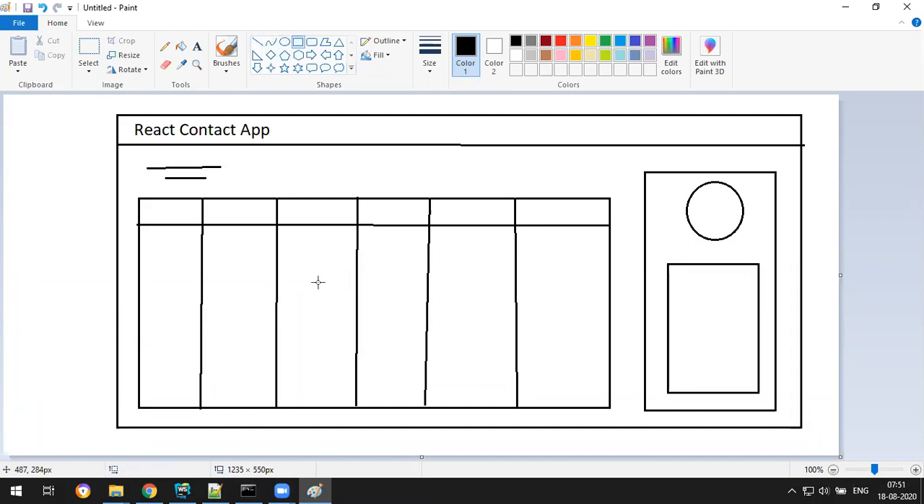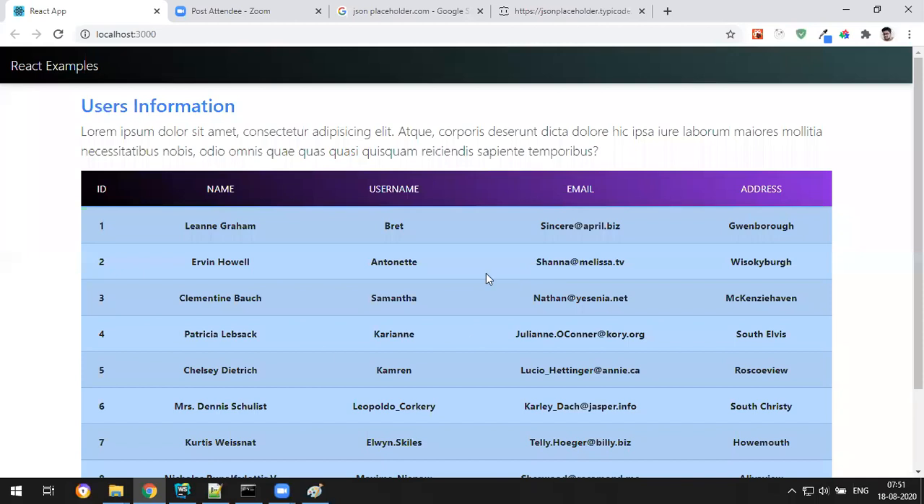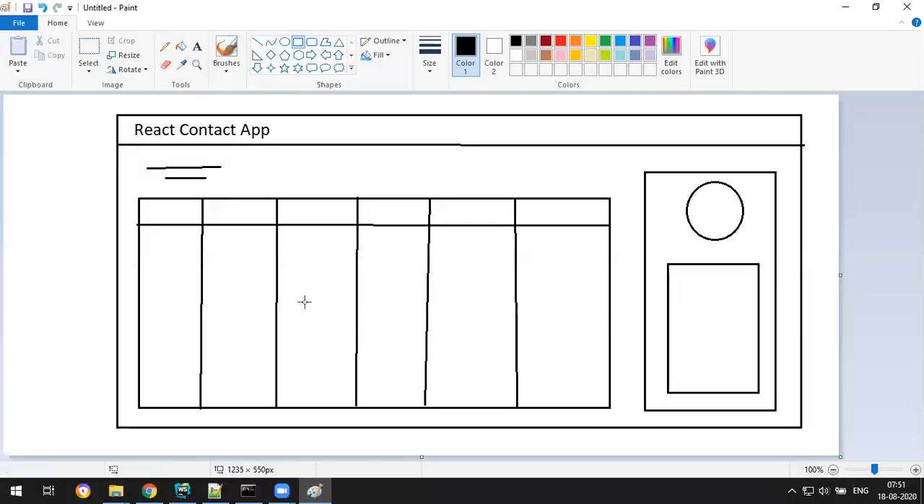So the plan is, I want to display all the records, just like here we have a table. Like this table, with photo and all, I want to display here. And this card will be empty when the application first loads. In this particular row, whatever row I select, I want to display the card with the selected user. I hope you understood.